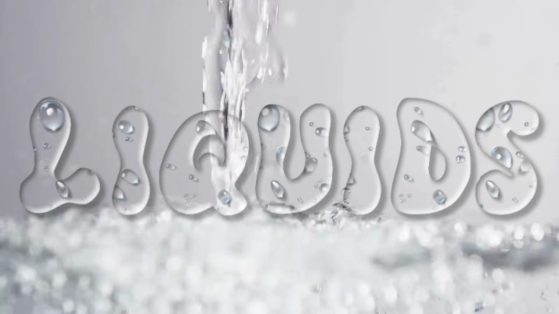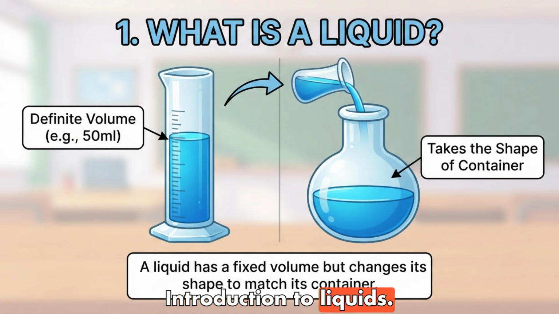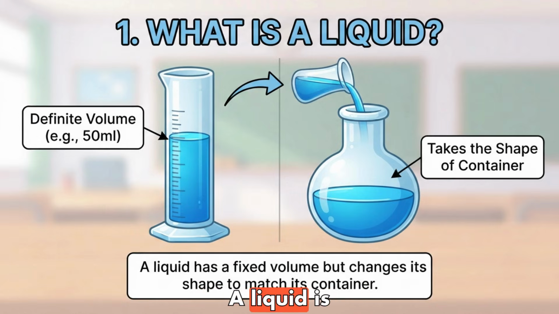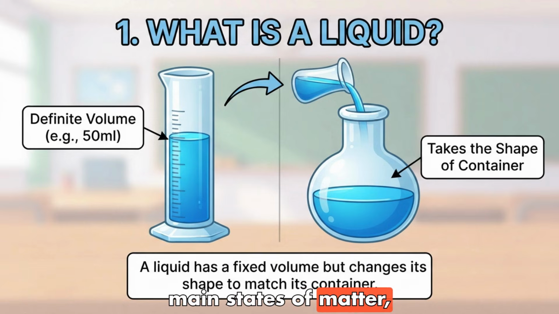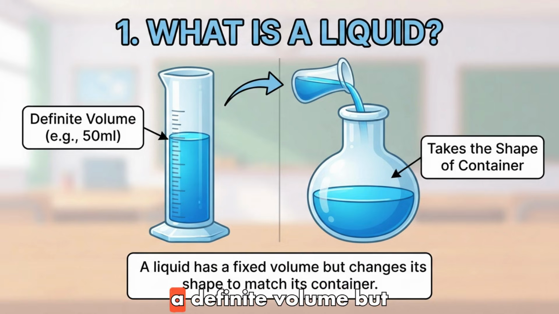Liquids. Introduction to liquids. What is a liquid? To start our lesson, we need to understand what makes a liquid special. A liquid is one of the three main states of matter, the others are solid and gas. The most important defining characteristic of a liquid is that it has a definite volume but no definite shape.